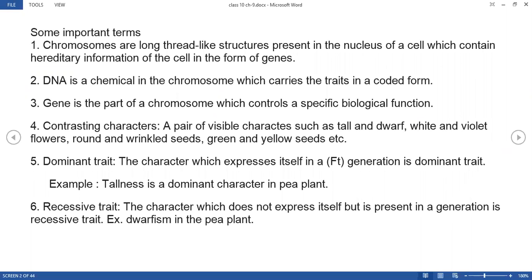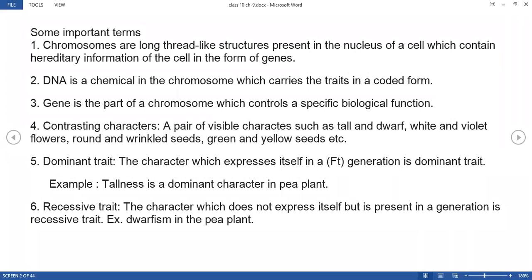In the same way, the flowers are the same but the color is different: some are white in color, some are violet in color. Then with seeds, even though the seeds are the same, some have a round shape and some have a wrinkled shape, right? Next, some have green colored seeds and some have yellow colored seeds. So these are several contrasting traits observed for the respective characters.